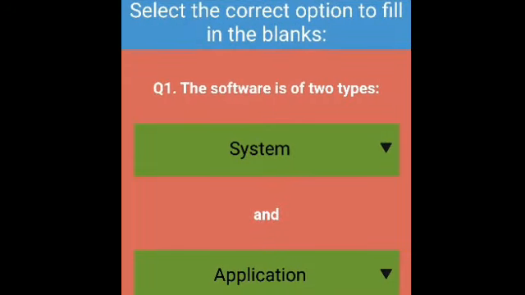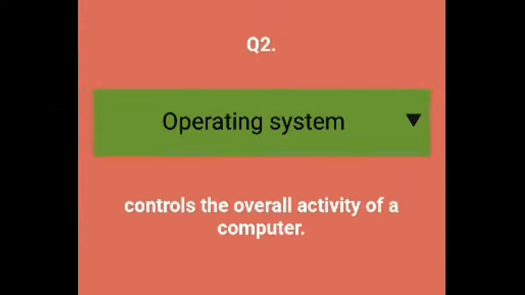First is the software is of two types. As we know, there are two types of software, application software and system software. So the right answer is system and application. Now the second question is dash controls the overall activity of a computer. As we know, operating system controls. So the right answer is operating system.